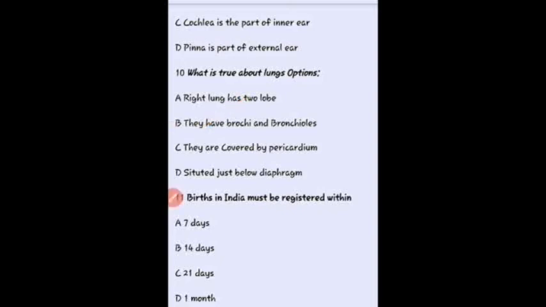Okay, first option, the right lung has 2 lobes. It is the wrong statement, because the right lung has 3 lobes. Then the third option, they are covered by the pericardium. It is also a wrong statement, because the lungs are covered with the pleura. Then the fourth option, situated just below the diaphragm. It is also a wrong statement, because the lung is situated just above the diaphragm.